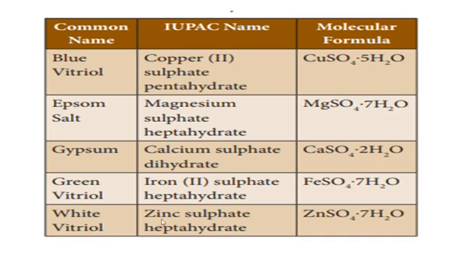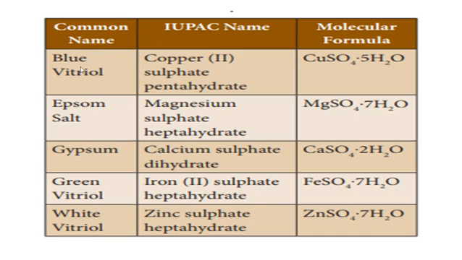White vitriol, zinc sulfate heptahydrate. The other name of white vitriol is zinc sulfate heptahydrate. Zinc Zn, sulfate SO4, hepta means 7 water molecules. IUPAC, International Union of Pure and Applied Chemistry, the IUPAC name is important.